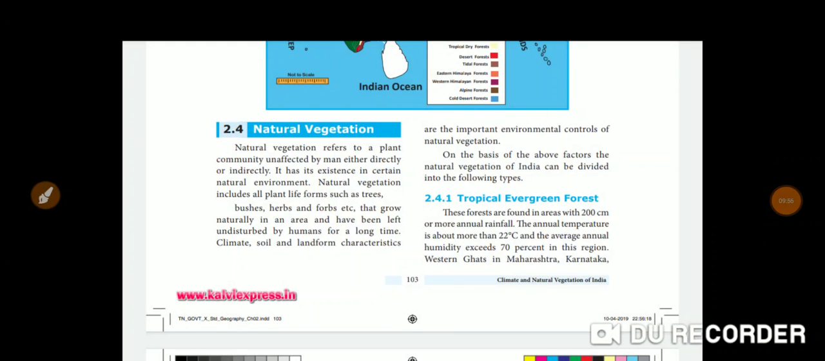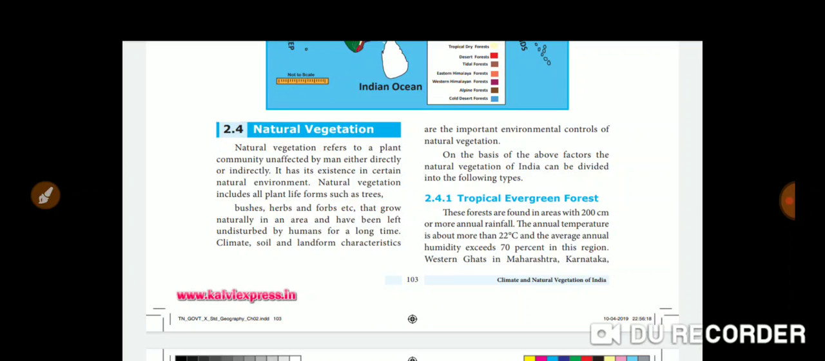You have one 5 mark question: explain the types of natural vegetation in India. For that question you have to explain all types of forest. Use these pictures to study. So one 5 mark question, types of natural vegetation or types of forest found in India, you have to write fully.